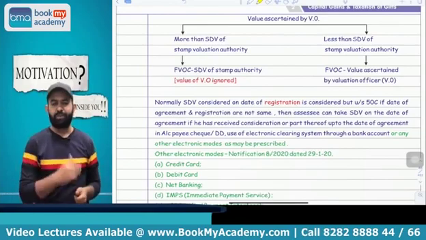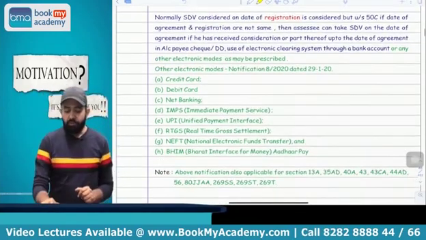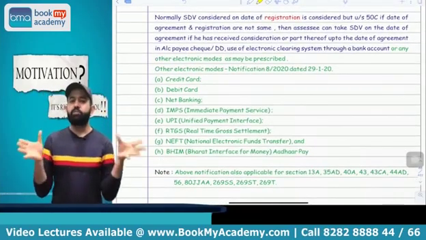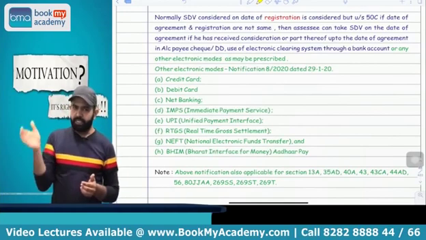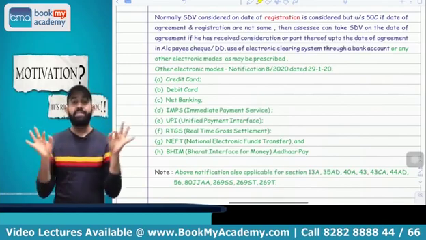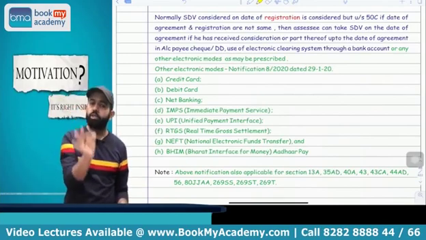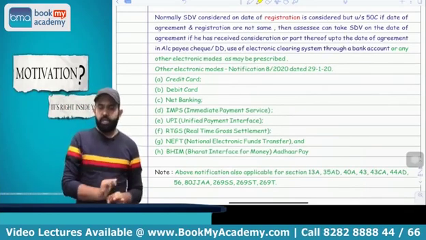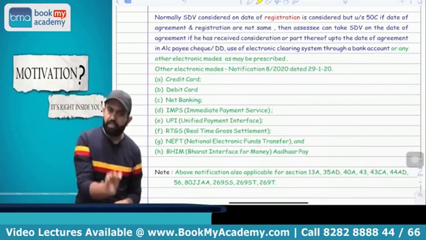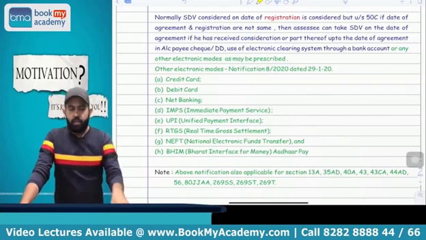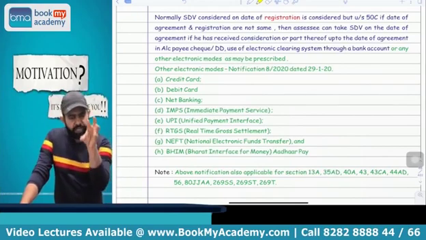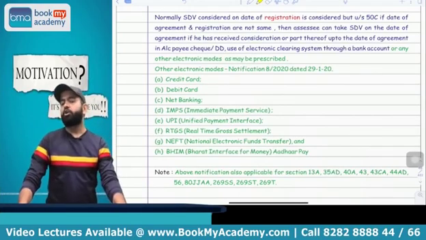Yes. Now, all people, please pay attention. You have to consider the SDV, that is the stamp duty value. But the stamp duty value of which date? Date of agreement or date of registration? Normally, the stamp duty value has to be considered on the date of registration, but there are exceptions. You have to take the SDV on the date of registration.